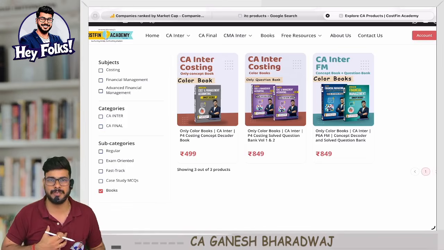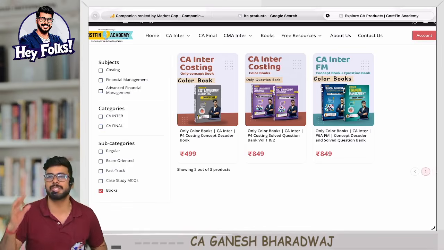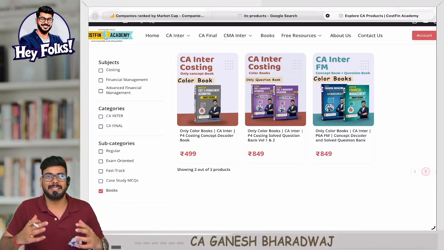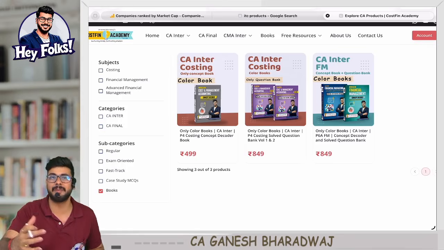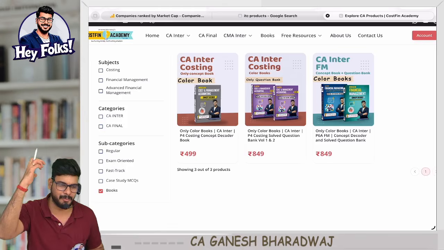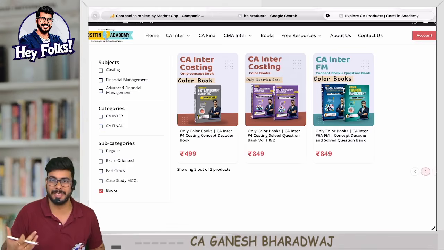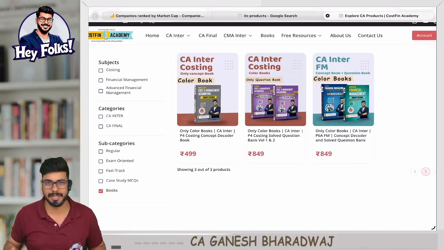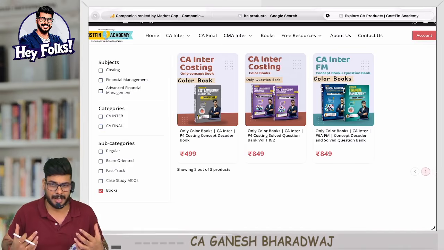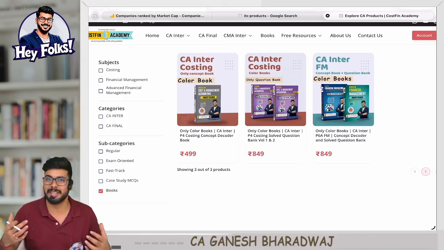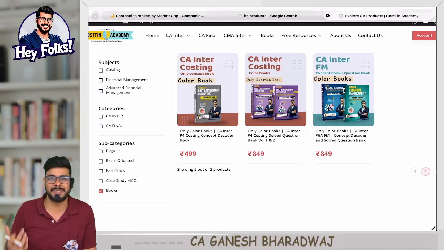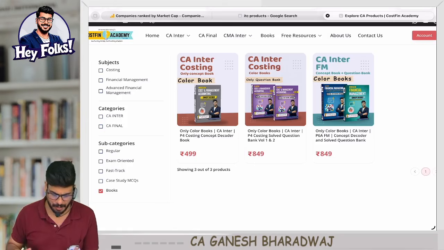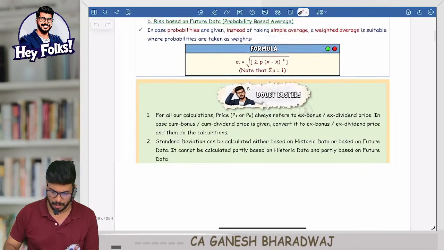My objective is that our book should reach every single student, because for a subject like AFM, if someone is able to simplify the subject like this, I think it will definitely benefit the entire student fraternity. That is my hope and my vision, that this book reaches every single student. It is a dream come true moment for me, and that is the main reason why we are doing this. So this is about our concept book.